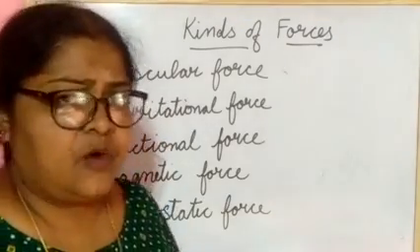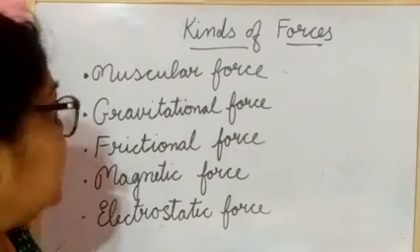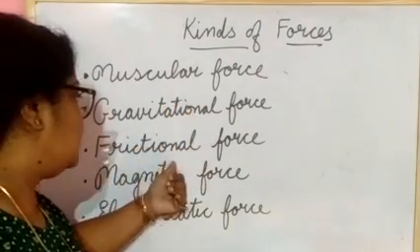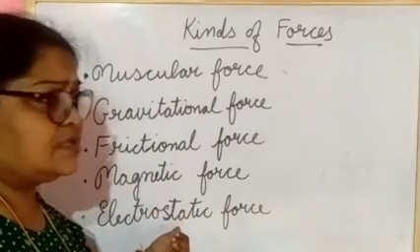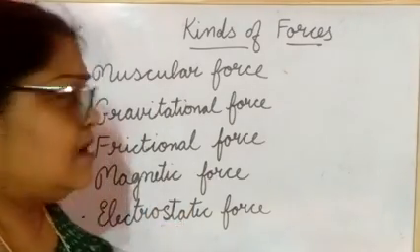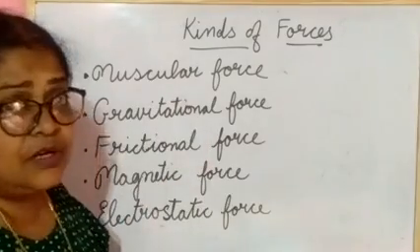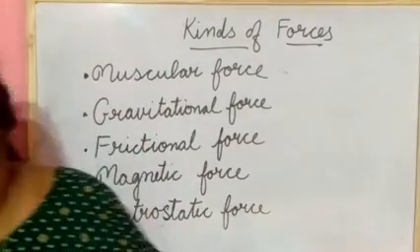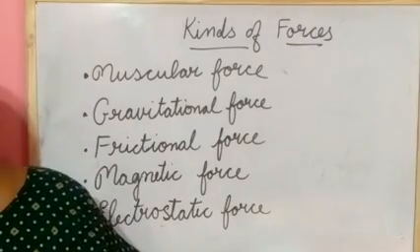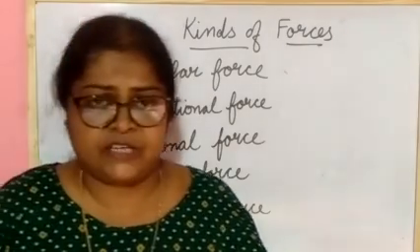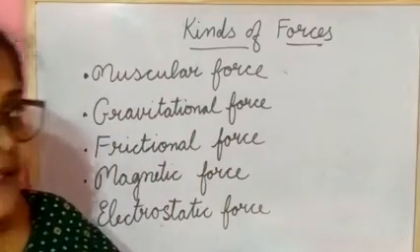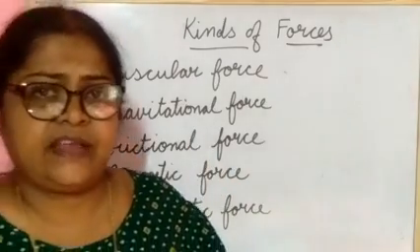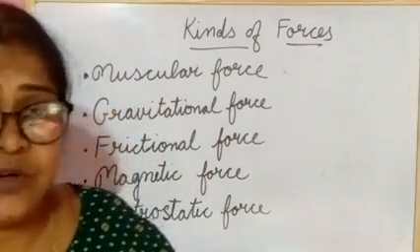So what have you learned today? Today you have learned about kinds of force. What are the kinds of force you have seen here? Muscular force, gravitation force, frictional force, magnetic force and electrostatic force. First, I told you about the muscular force. What is the muscular force? When you use your muscles to push or pull an object, that is known as a muscular force. Or when you ride a bicycle or run, that is also using a muscular force.